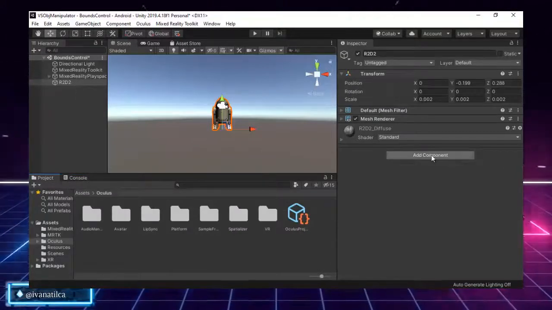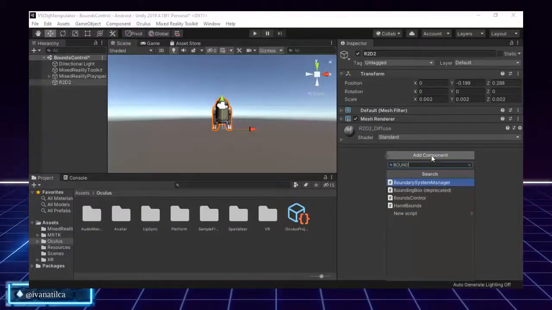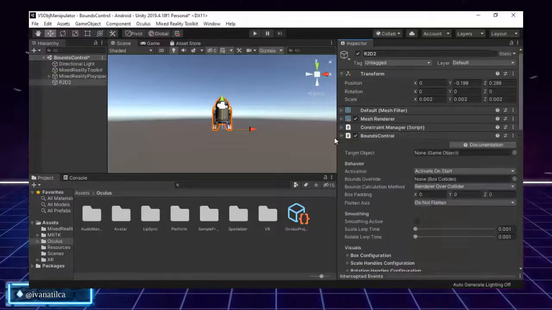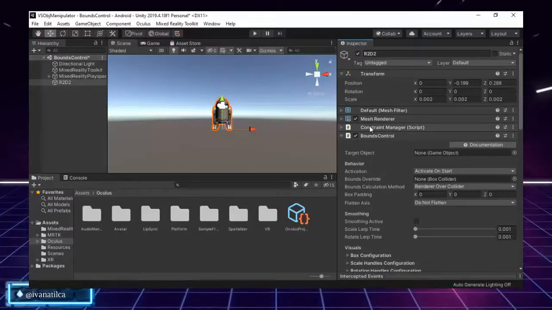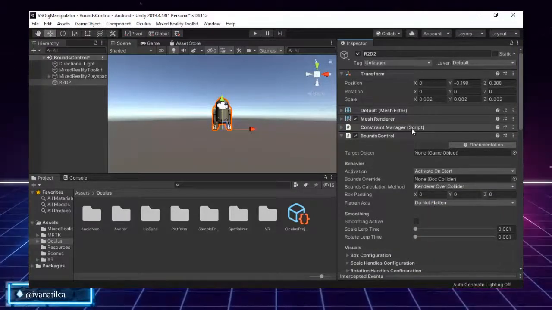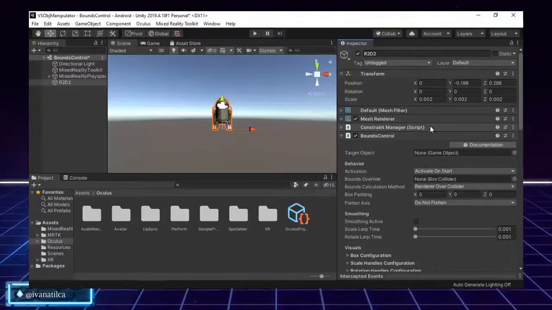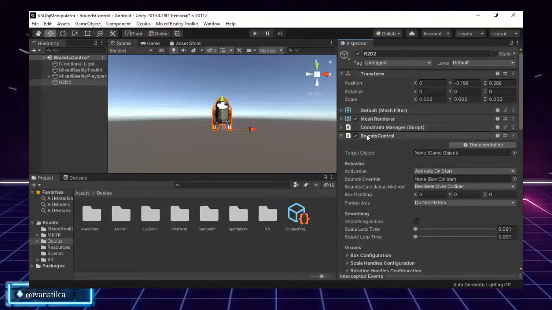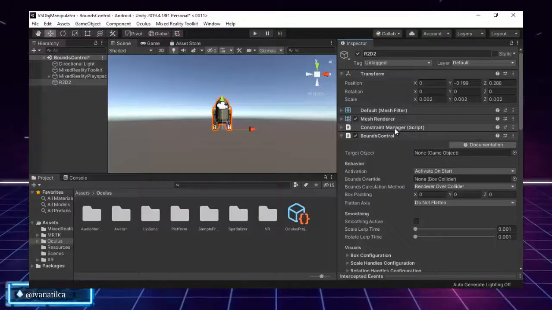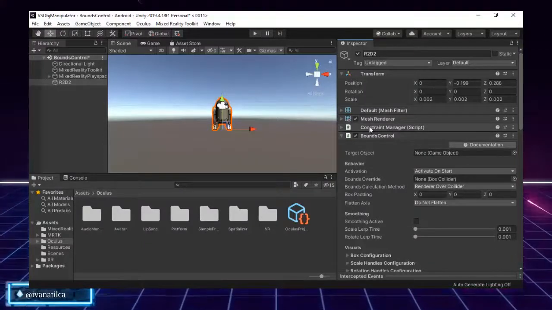So let's start. I will assign our dear bounce control to R2 and check what happened. I again have the constraint manager automatically assigned to him, the same way we had in our object manipulator. But we will cover that, as I said, later on.